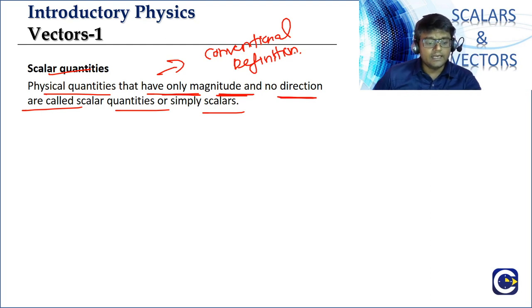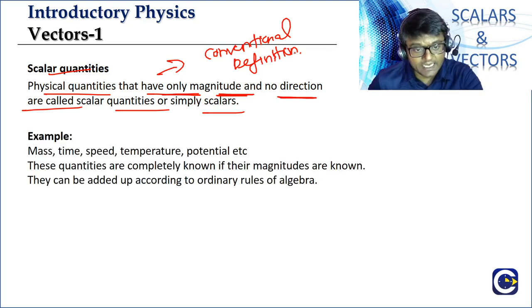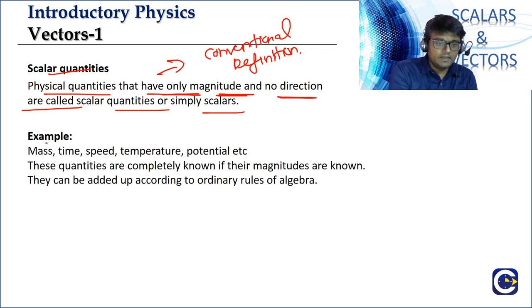Okay, and just by giving the magnitude, like mass, we'll give the value. Distance covered: if you're covering distance, just the value will be sufficient. If you talk about density, just the value will be sufficient. Like time, the value will be sufficient. So all these quantities, for which we just need to give the magnitude, we call them what? Scalars. So look at the examples. Mass is a scalar, time is also a scalar.